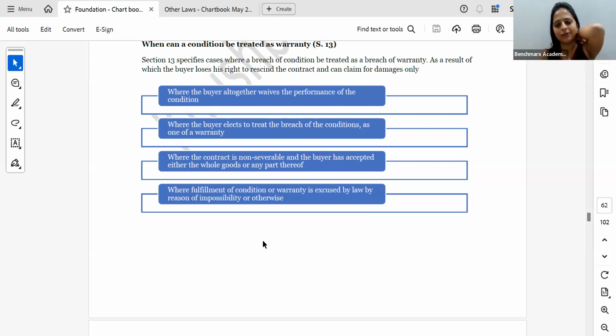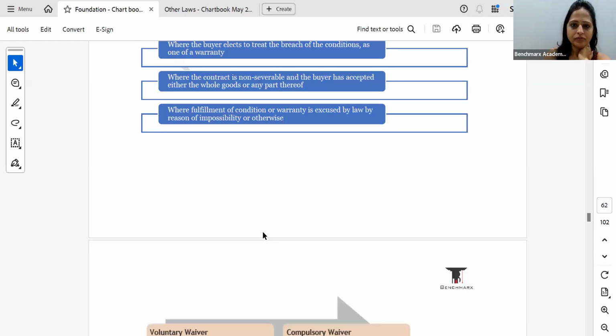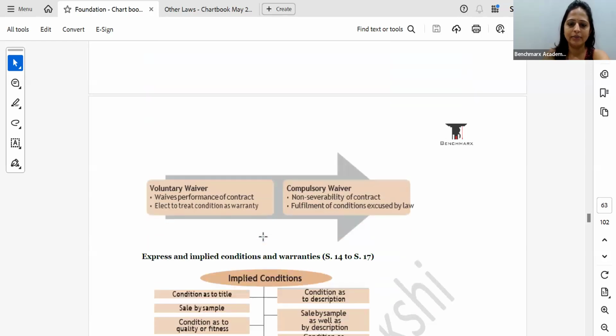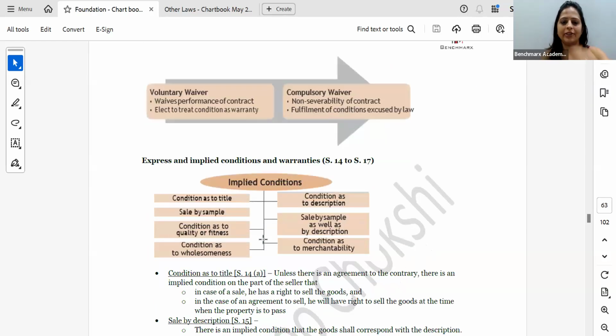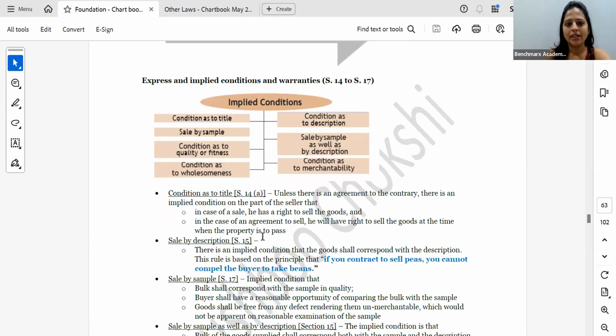So if the law itself is not allowing me to treat it as a breach of condition, then in that case I can treat the breach of condition as breach of warranty and I can claim damages. So here we have voluntary waiver and compulsory waiver. Now we have express and implied conditions and warranties.